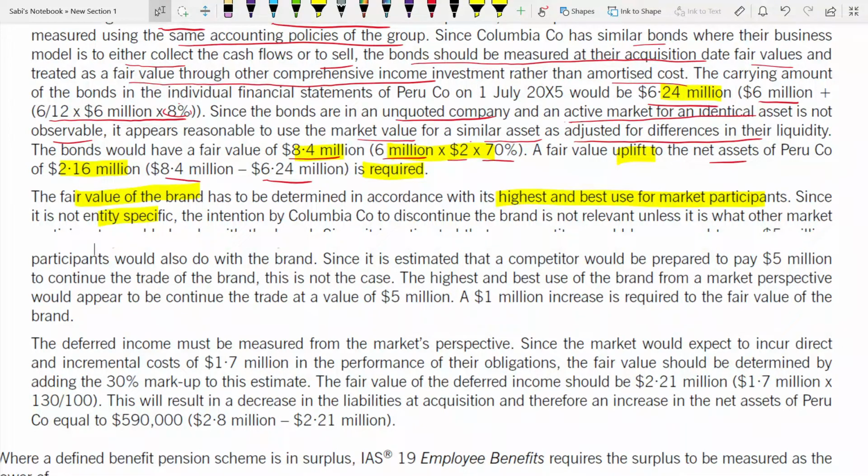So whatever the company's intention, whether to sell or to discontinue, it will not have an impact on the fair value. The intention to discontinue the brand is not relevant unless it is what other market participants would also do with the brand. If other market participants also start discontinuing, then yes, otherwise no. So since it is estimated that the company would be prepared to pay 5 million to continue the trade, this is not the case.